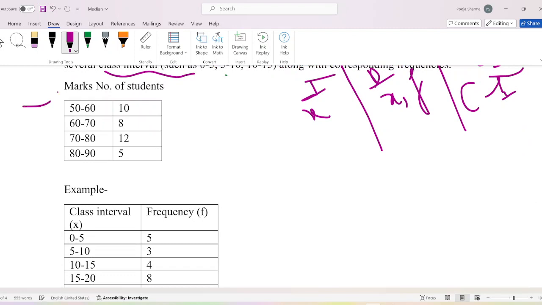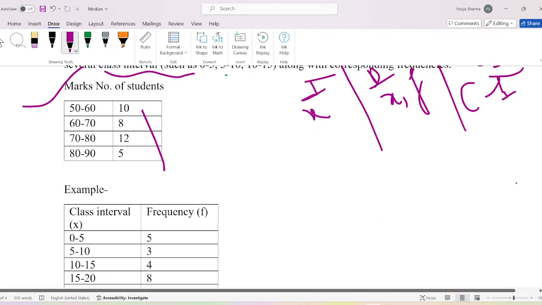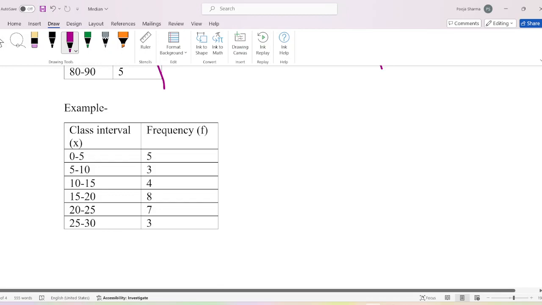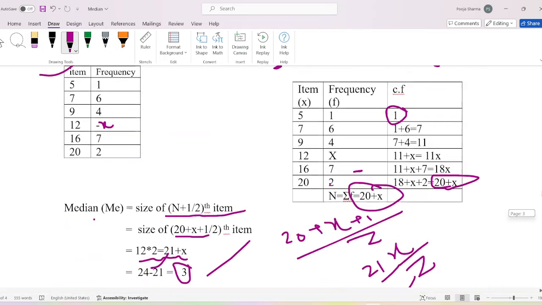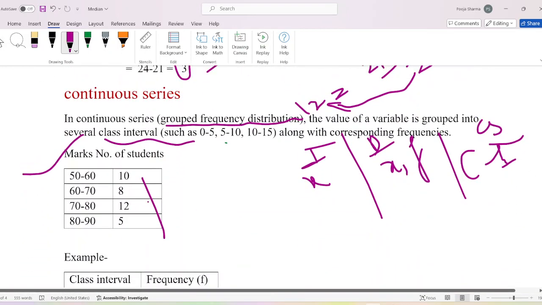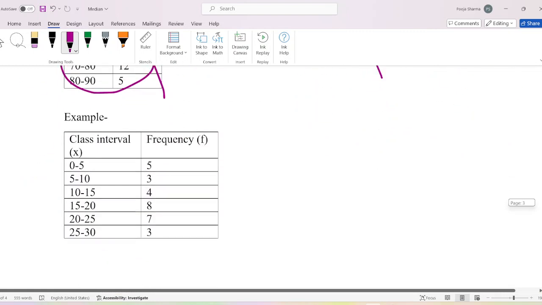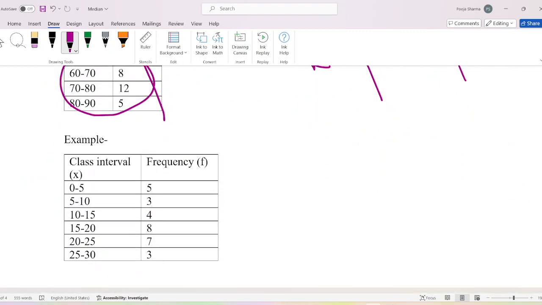Here is a question, marks of students, and here is the frequency. This is an example of continuous series. Question number 1.